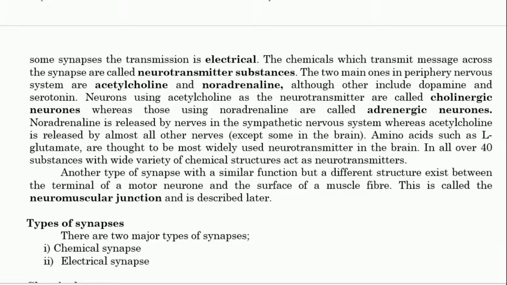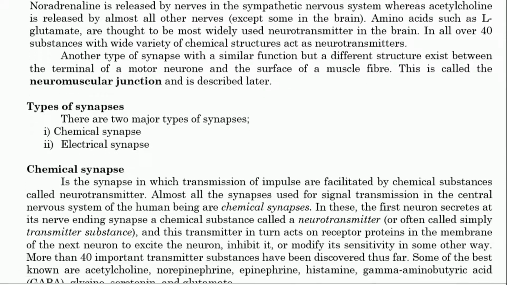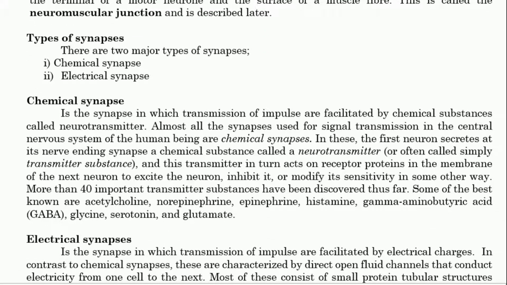We have two major types of synapse, electrical and chemical. A chemical synapse is a synapse in which transmission of impulses is facilitated by a chemical substance called a neurotransmitter. Almost all synapses used for signal transmission in the central nervous system of the human being are chemical synapses.